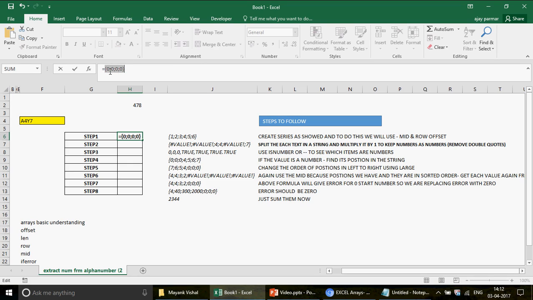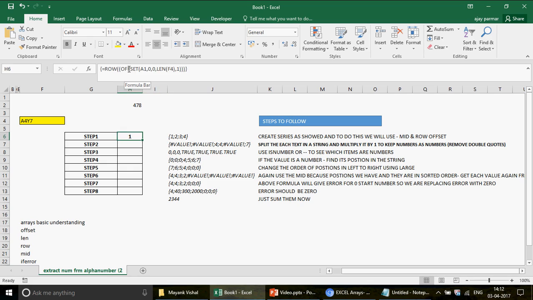In order to get the row number, I will simply use the ROW function. Why am I going to use the row number? Because I want to create a series which gives me 1 2 3 4 5 6 7 8 9 10, depending on how many values I have here. I have 4 values, so this is fine: 1 2 3 4. So let me just remove these ones. You got the 1 2 3 4.